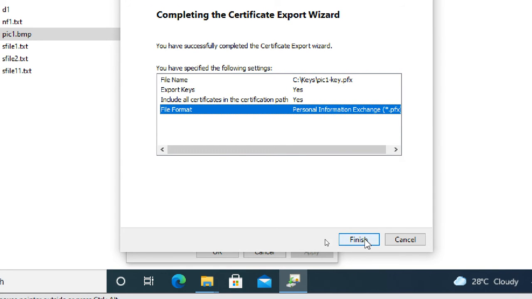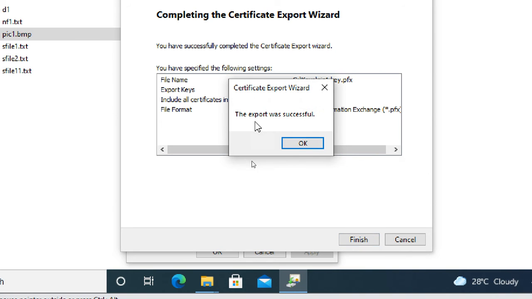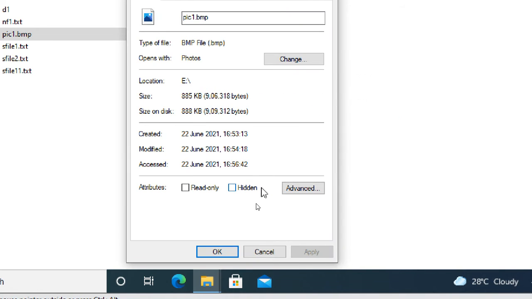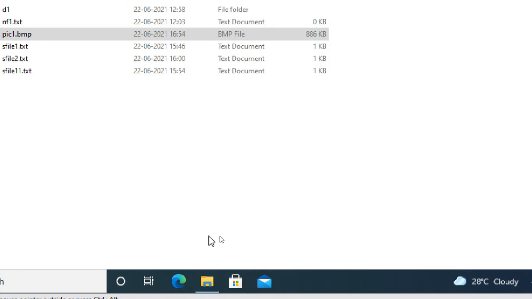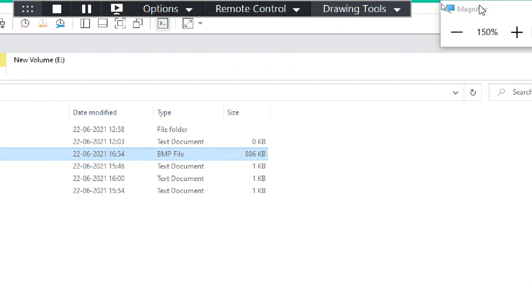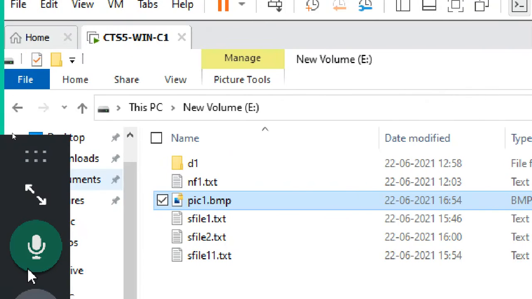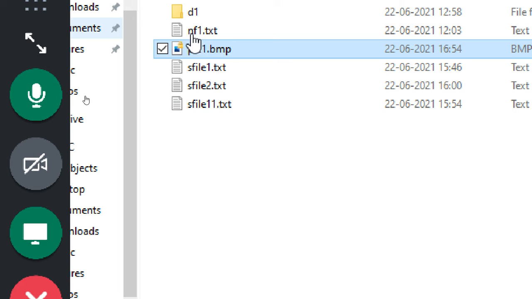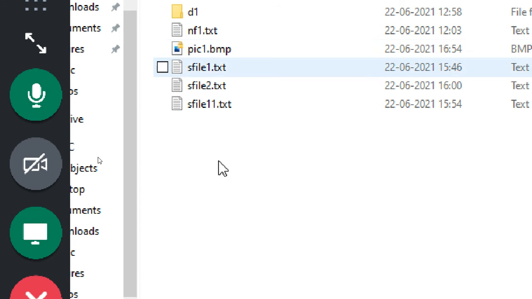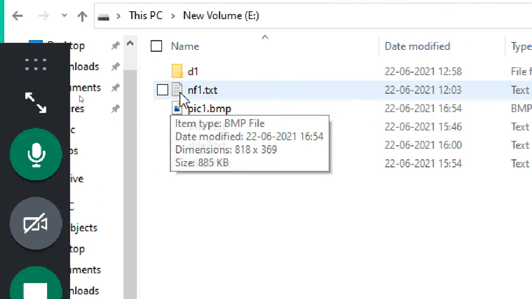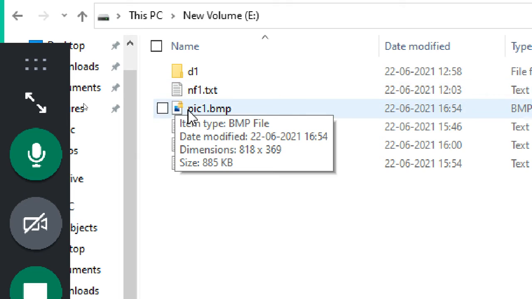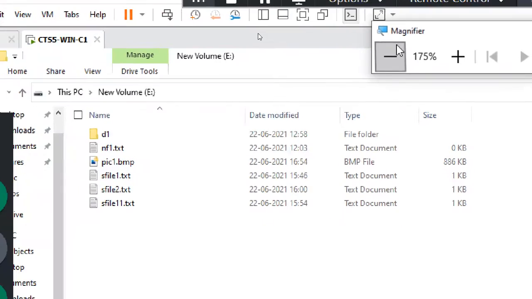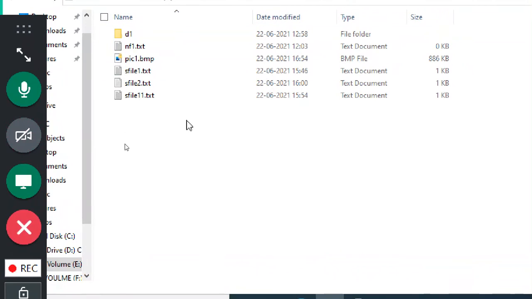Okay, finally finish it. Next, finish. Export was successful. Very good. Now it is encrypted. If you observe closely, the encrypted file shows a lock symbol. The lock symbol means it got encrypted. In earlier days, like Windows 7 and Windows Vista, they changed the colors to distinguish compressed files and encrypted files. Now it is a very good thing that we can understand an encrypted file by the lock symbol.